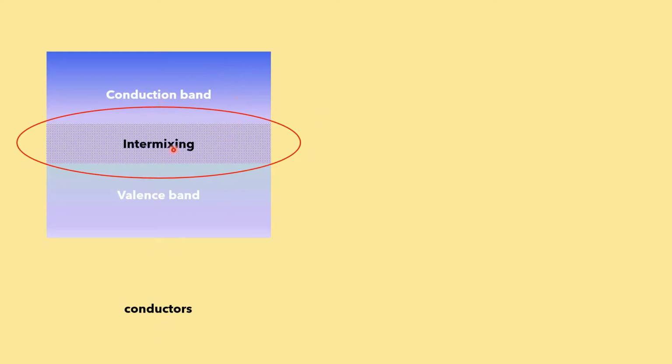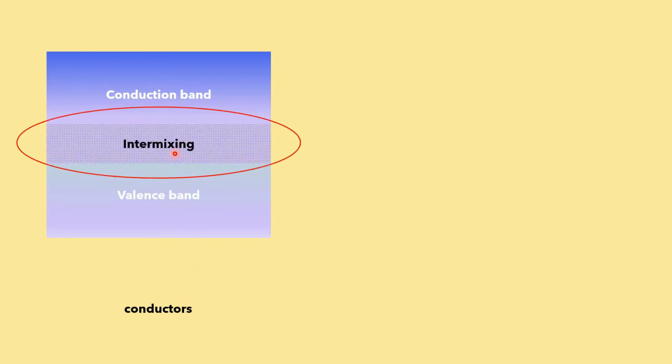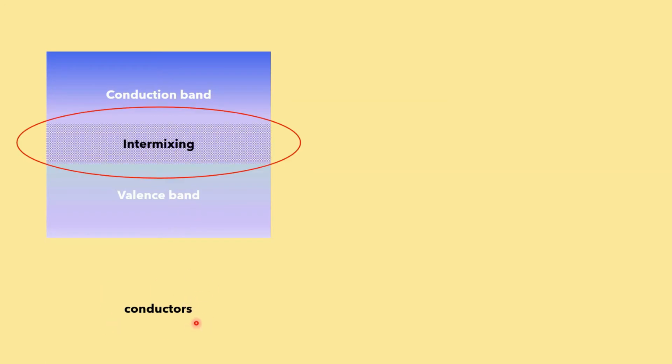Due to the intermixing of the valence band and conduction band, even at room temperature or any low temperature, it is possible for the free electrons to move to the conduction band very easily, which is responsible for conduction. So this is in the case of conductors.